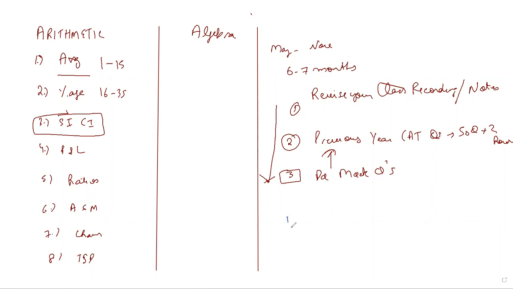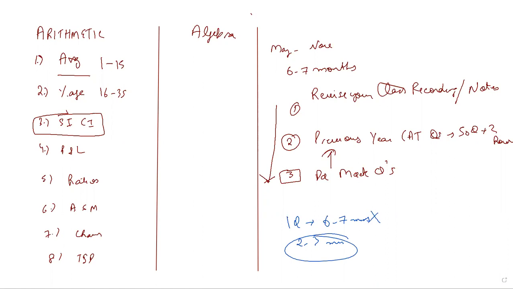Remember, if there is one particular question which is taking 6 to 7 minutes and can be done in only one way, there is no shortcut or anything, I request you to leave it. These type of questions won't take you anywhere, right? The only questions which are doable in 2 to 3 minutes are the questions which should be done in the exam. The questions which are taking this kind of time should not be attempted swiftly, right? This is what I will request you. So this is the basic funda behind how to revise a particular topic, right?